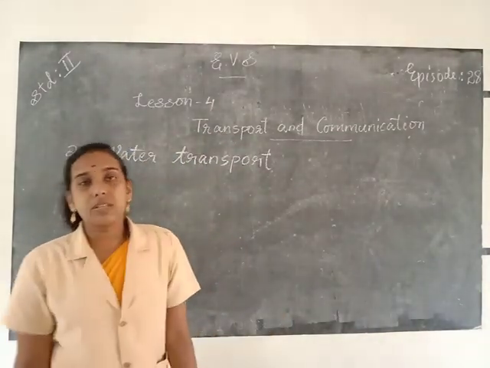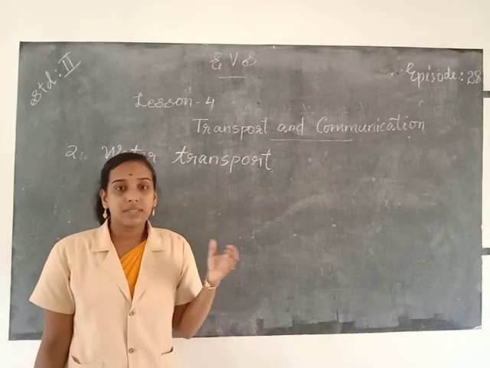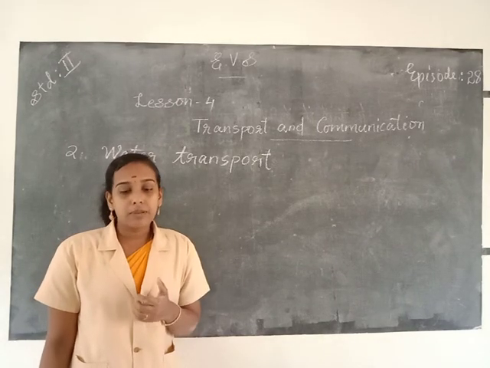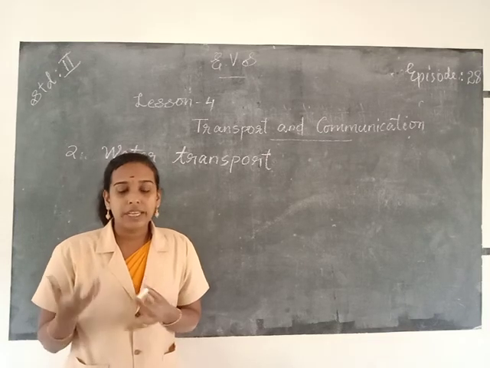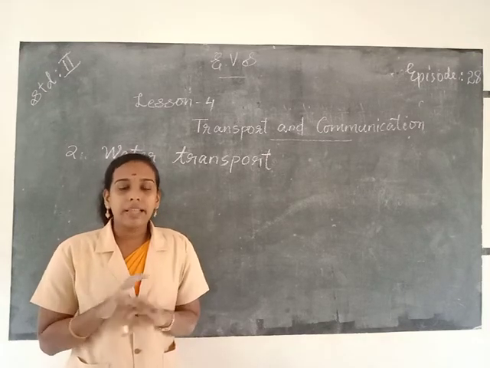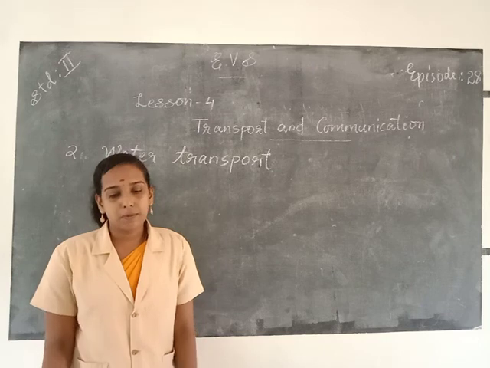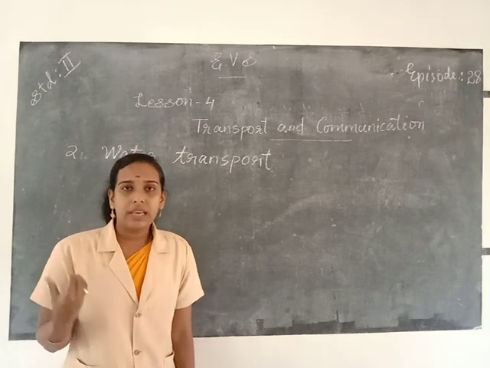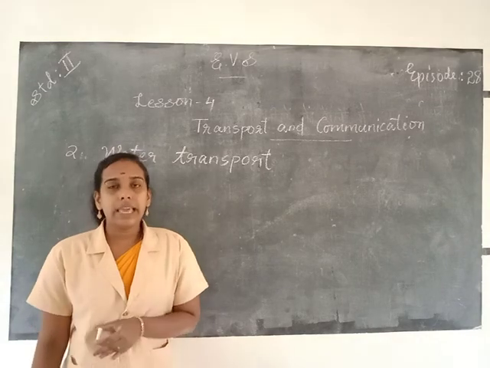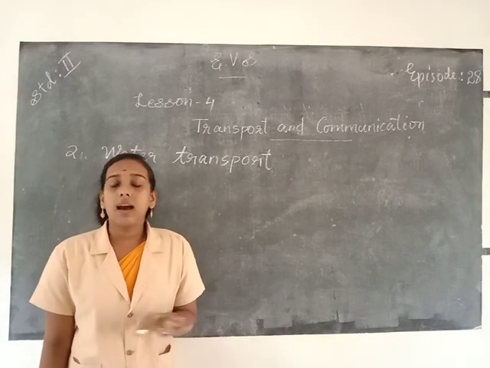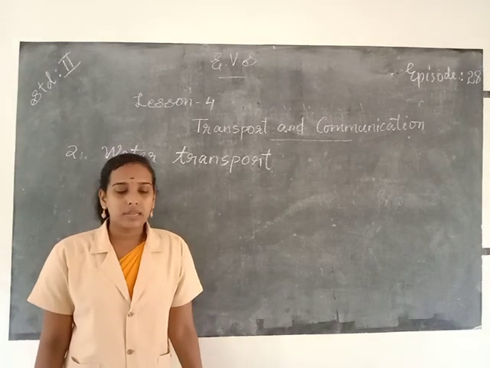We can also travel across lakes, rivers, seas, etc. by using different types of boats, ships, etc. We call them means of water transport. The vehicles that help us to travel across rivers, lakes and seas are called water transport.